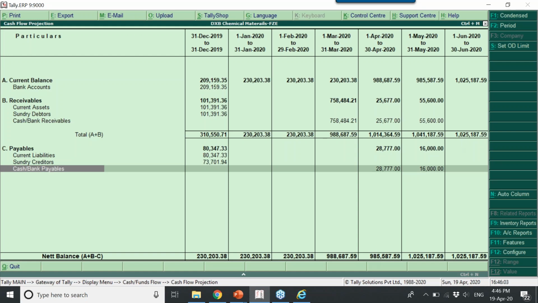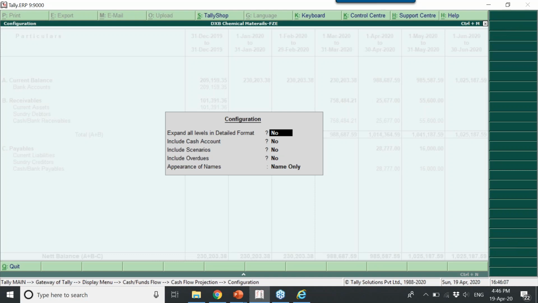So this is how the cash flow projection works. Not only this, if you press F12 you can add a few more. Let me add cash account. We have just shown bank. Let me add cash also, cash in hand, as well as overdue. Overdue is nothing but bills which are overdue, correct? Let me explain about overdue.